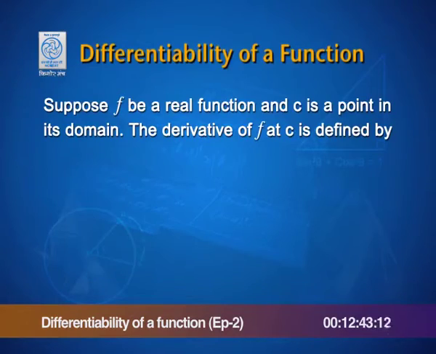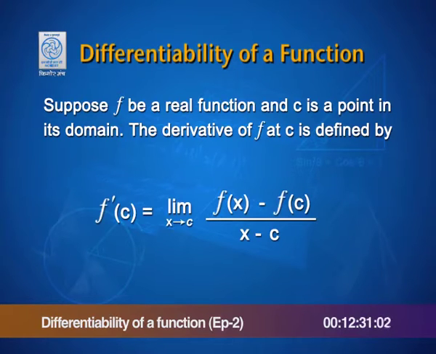The definition says that if f is a real function and c is a point in its domain, then the derivative of f at c is defined to be the limit of the quotient f(x) minus f(c) and x minus c, if this limit exists.